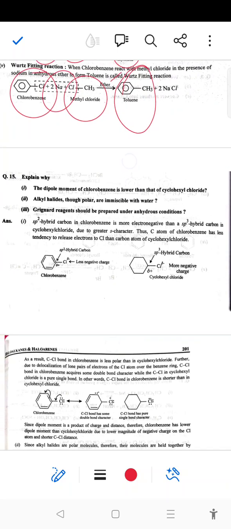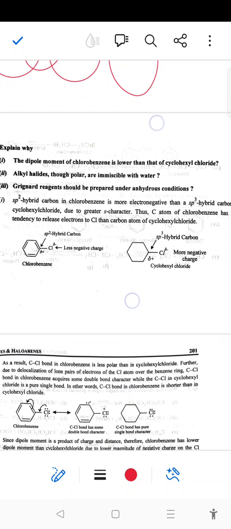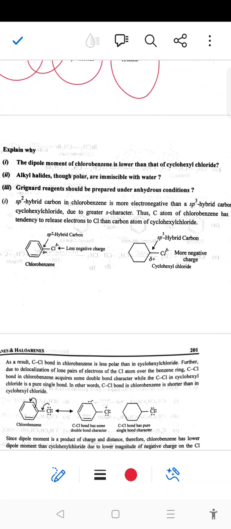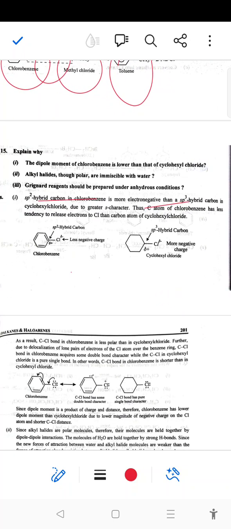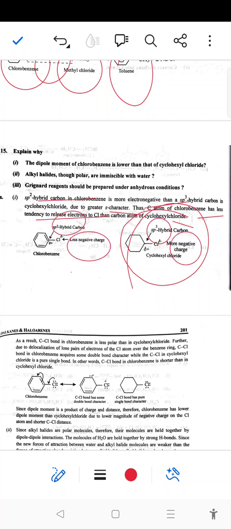Next question, again 5 marks. The dipole moment of chlorobenzene is lower than that of cyclohexyl chloride. In chlorobenzene, the sp2 hybrid carbon is more electronegative than the sp3 hybrid carbon in cyclohexyl chloride due to greater s character. Thus the carbon atom of chlorobenzene has less tendency to release electrons to Cl than the carbon atom of cyclohexyl chloride. So with sp2 hybridization there is less negative charge, and with sp3 more negative charge.